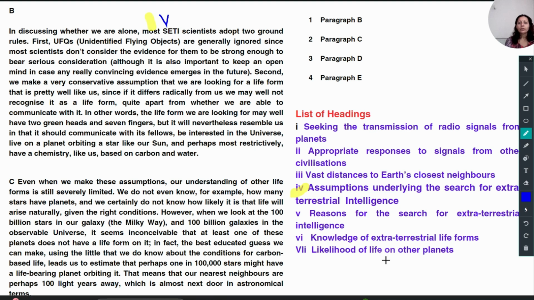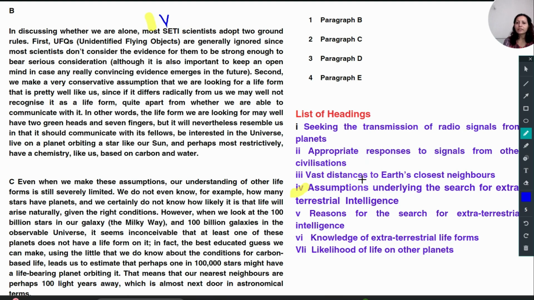Okay, so I will go with that. That means, yeah, are the others matching or not? You can see, are they talking about seeking the transmission? No, radio signals were not there. Appropriate responses to signals were not there. So first and second will not come.